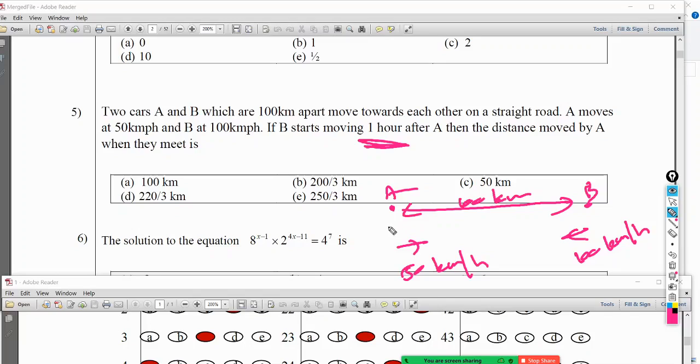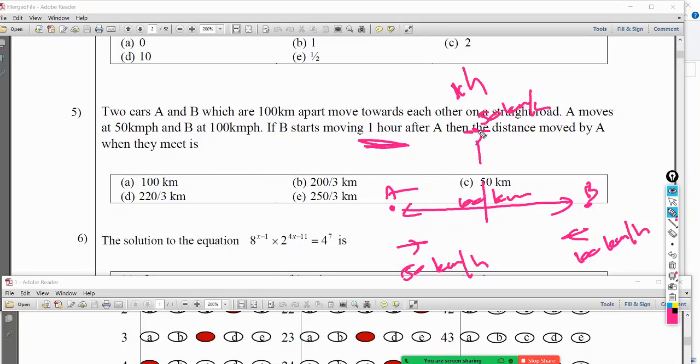A has already traveled for 1 hour now. During 1 hour, how far has he traveled? 50 kilometers, because it's 50 kilometers per hour, right? So therefore, after 1 hour, A is now here, going at 50 kilometers per hour.